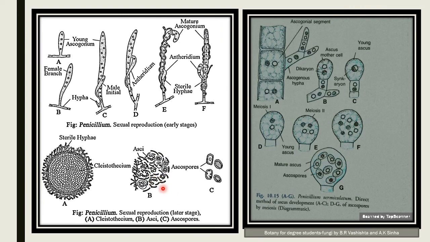By the decay of the cleistothecium wall the ascospores are liberated outside, and they germinate on a suitable substratum and form a new mycelium of Penicillium. This is the entire sexual reproduction of Penicillium.